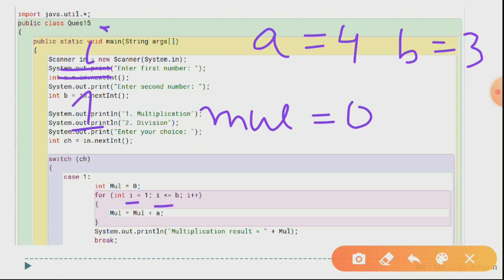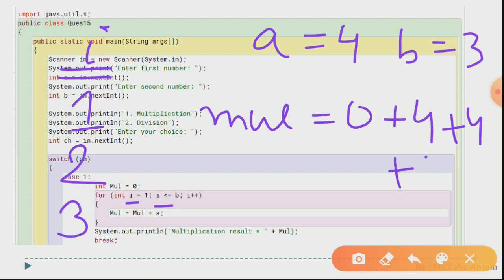Now mul plus a, you will be getting 0 plus 4. Okay, again for the next value when I becomes 2, again you will be getting plus 4. Again for the next iteration when I becomes 3, you will be getting plus 4. And when I becomes 4, this condition will become false. Okay, so it will come out of the loop and you will be getting multiplication result equals to mul. So 4 plus 4 plus 4.